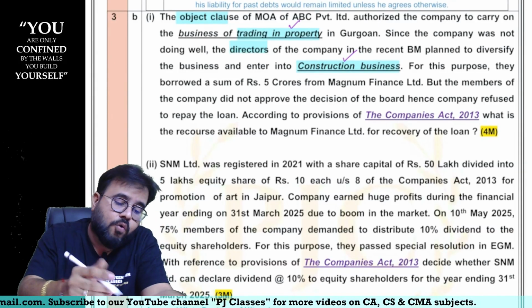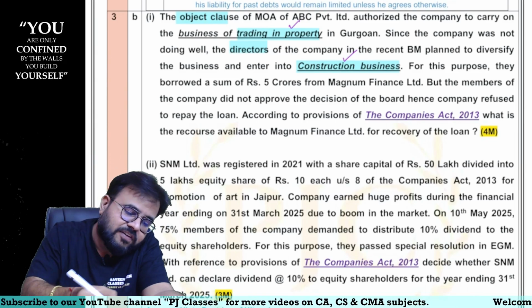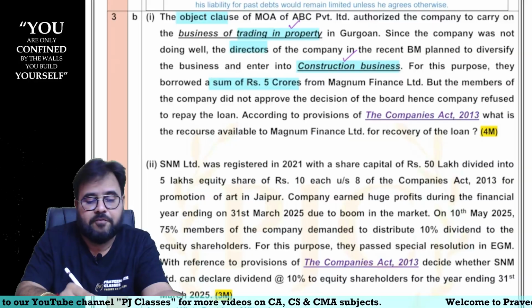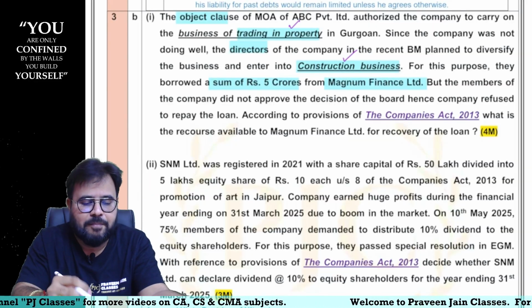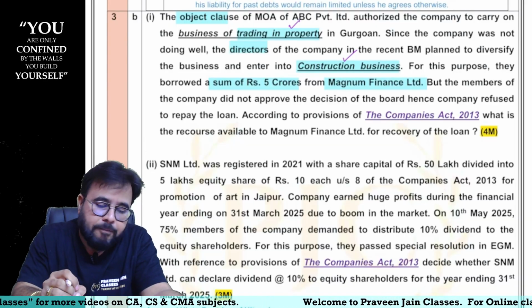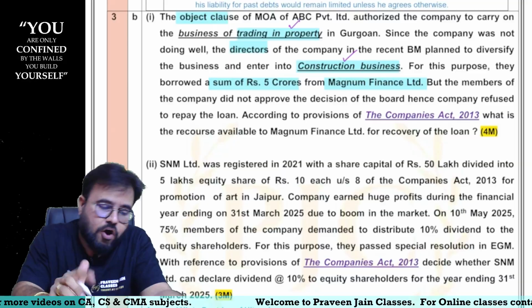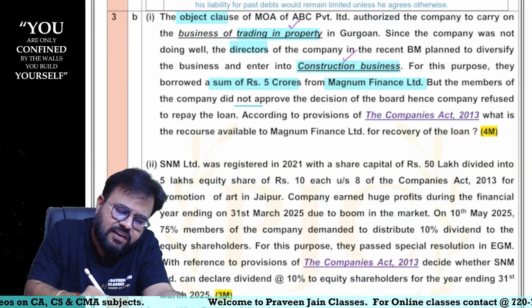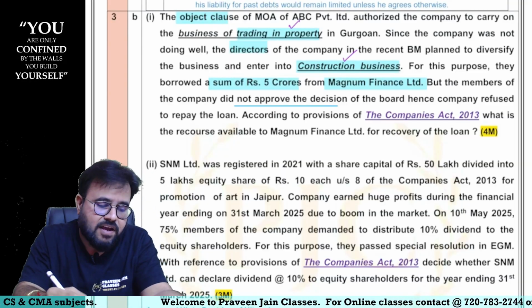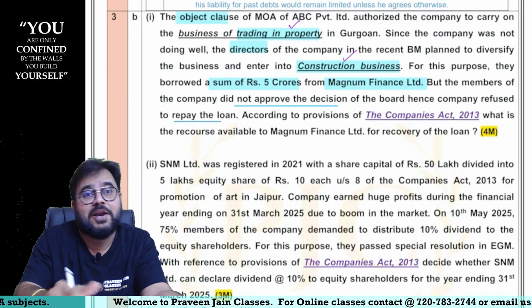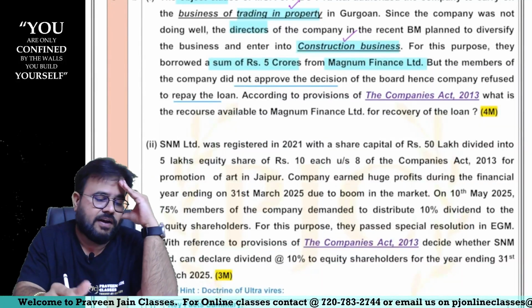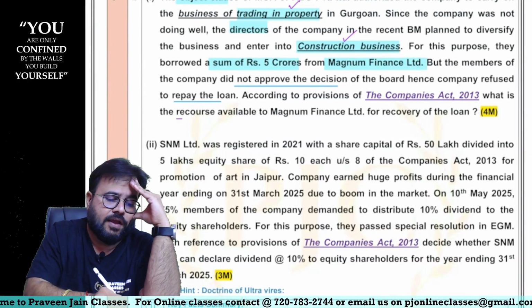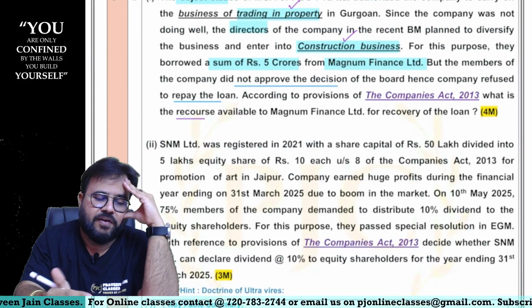And only decided to enter into construction business, or they have borrowed also. They have borrowed 5 crores from whom? Magnum Finance Limited. Very good. But the members of the company did not approve the decision, sir. Obviously, of the board. Hence, the company refused to repay the loans. Money also taken, loan also not repaid, sir. According to the provisions of Companies Act, what is the recourse remedy available to Magnum Finance Limited, sir?